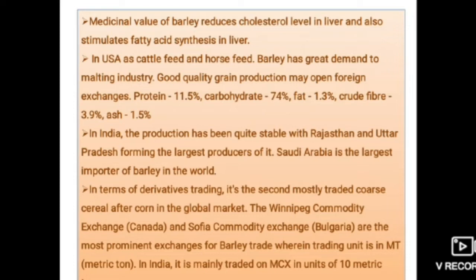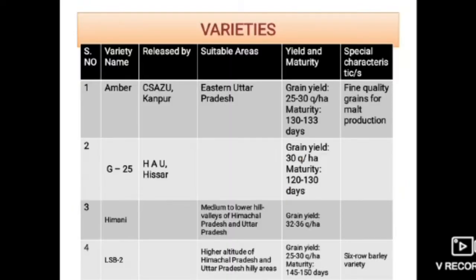In terms of derivatives trading, it's the second most traded coarse cereal after corn in the global market. The Winnipeg Commodity Exchange and Sofia Commodity Exchange from Bulgaria are the most prominent exchanges for barley trade, wherein the trading unit is metric tonnes. In India, it is mainly traded on MCX in units of 10 metric tonnes.